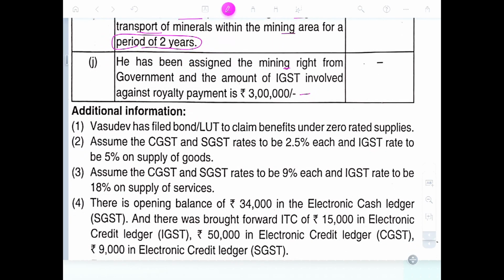He was assigned the mining right from the government. The amount of IGST involved in the royalty payment is 3 lakhs. Okay. This royalty amount can be claimed as input credit.